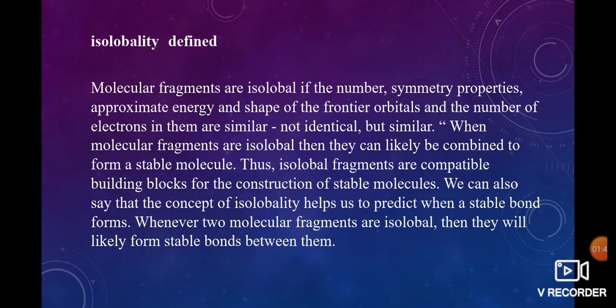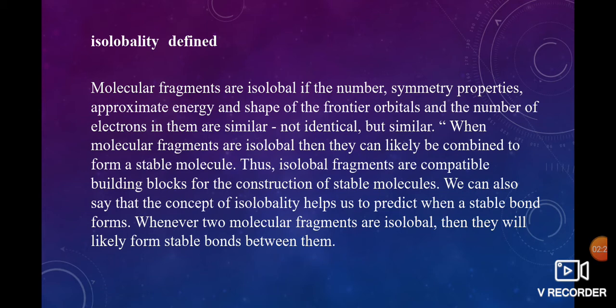For example, we take molecular fragments that are isolable. Their frontier orbitals have the same symmetry properties, the approximate energy and shape of the orbitals are the same, and the number of electrons in them is similar, not identical. If molecular fragments are isolable, then they combine to form a stable molecule.